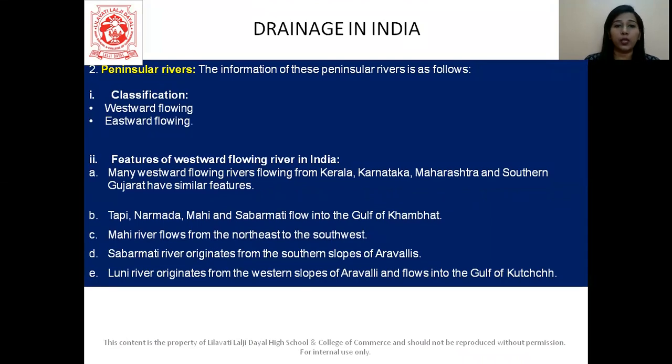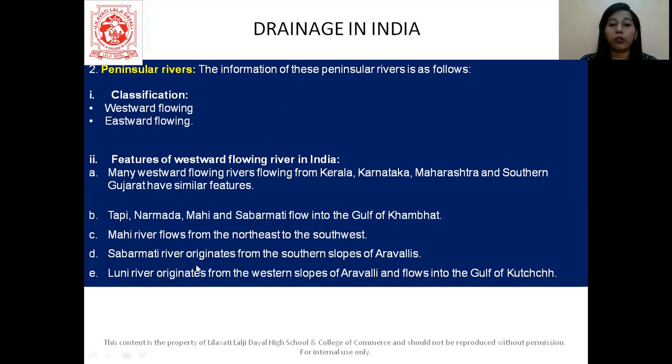These are basically the westward flowing rivers and the eastward flowing rivers. Let's talk about the westward flowing rivers first. Many rivers flow towards the western side from Kerala, Karnataka, Maharashtra and southern Gujarat. They all have similar features. In the map we also saw Tapi, Narmada, Mahi, Sabarmati. They flow into the Gulf of Khambhat. Then the Mahi river flows from the northeast to the southwest. These are specific locations, students, so you will have to remember them.